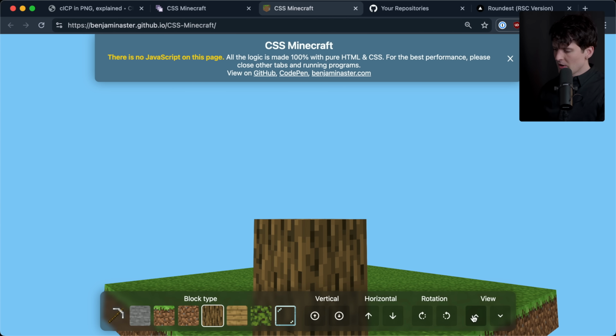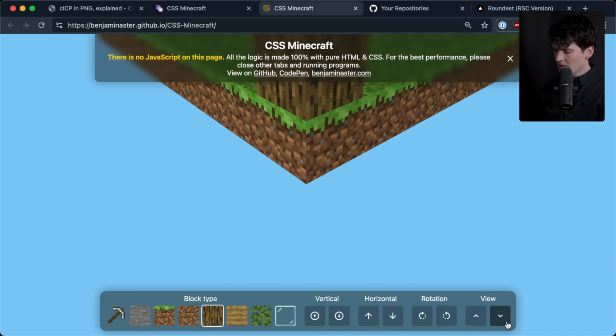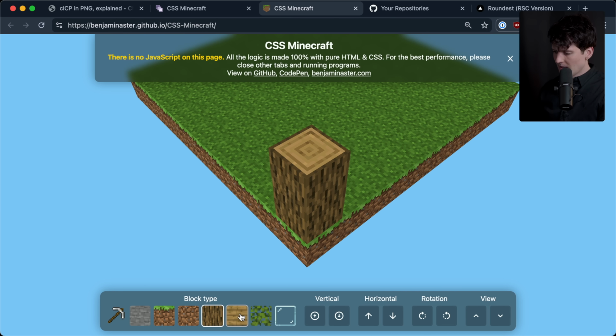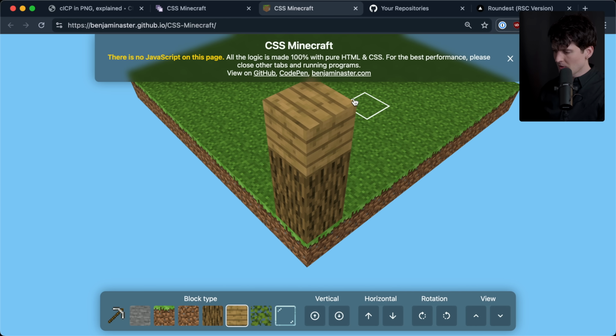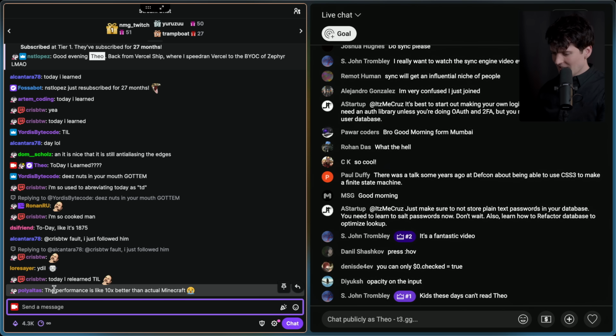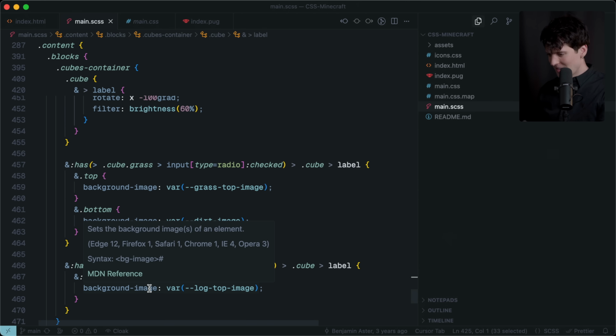This is particularly funny when you remember the history of Minecraft, because Minecraft started as an in-browser Java applet. Imagine if they just built it with CSS instead, how much more extensible it could have been. Performance is like 10x better than actual Minecraft, actually, though.